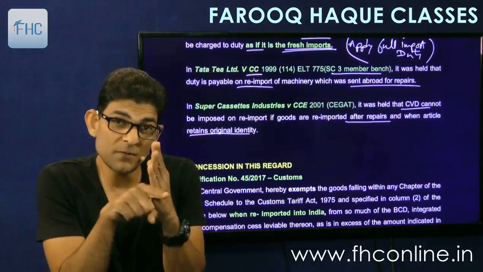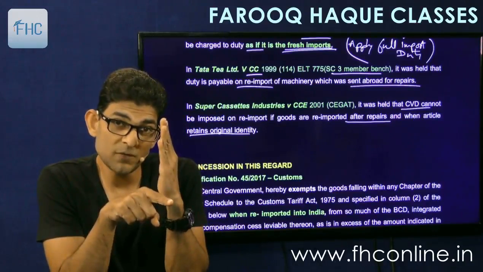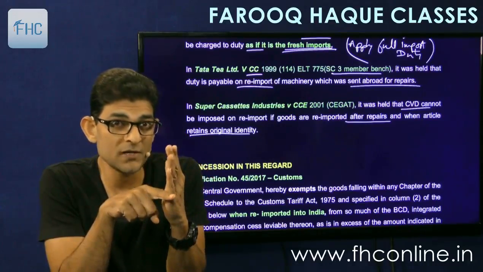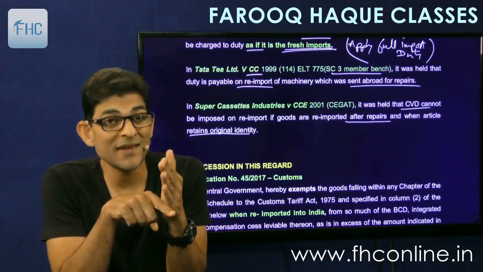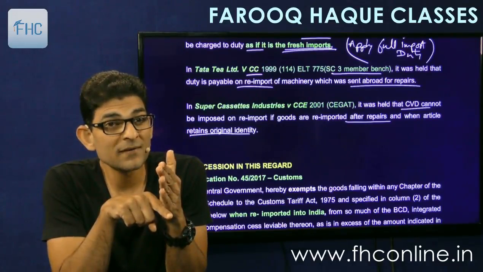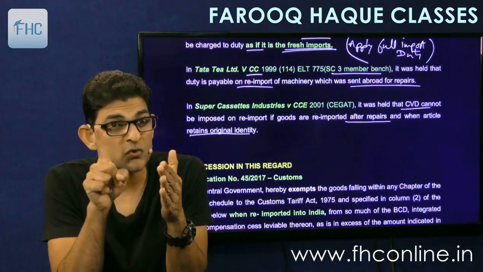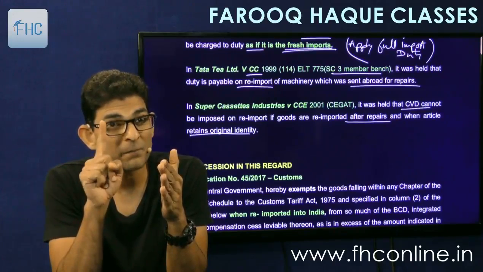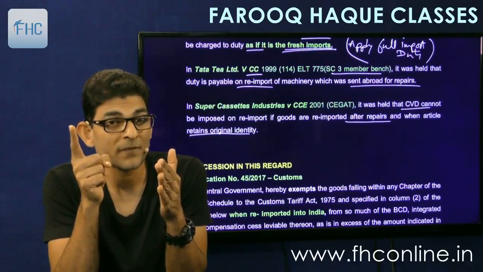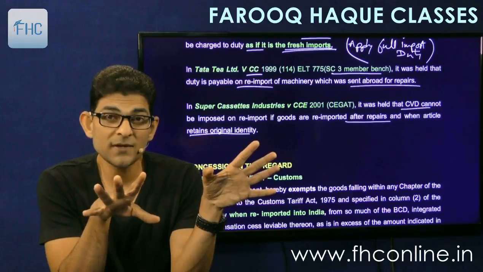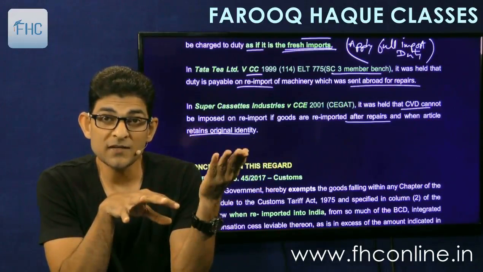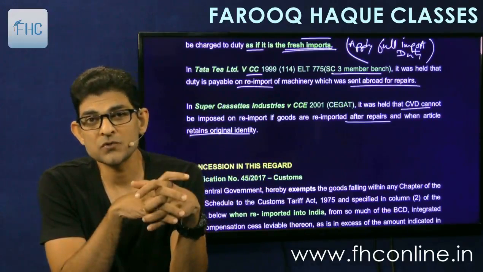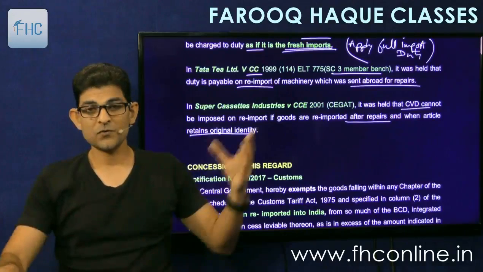So it is a case of reimportation. So basic custom duty will become chargeable because the event of taxation of the basic custom duty is importation. If importation happens again, you have to pay the tax again. But CVD of excise was on manufacturing, not just import, but manufacturing and then import. So there is no manufacturing for the second time, so there will be no CVD on reimportation of goods. So that's what was held by CEGAT.